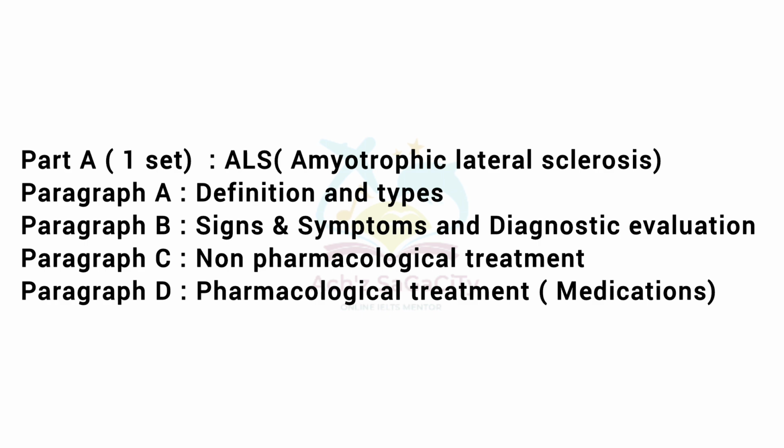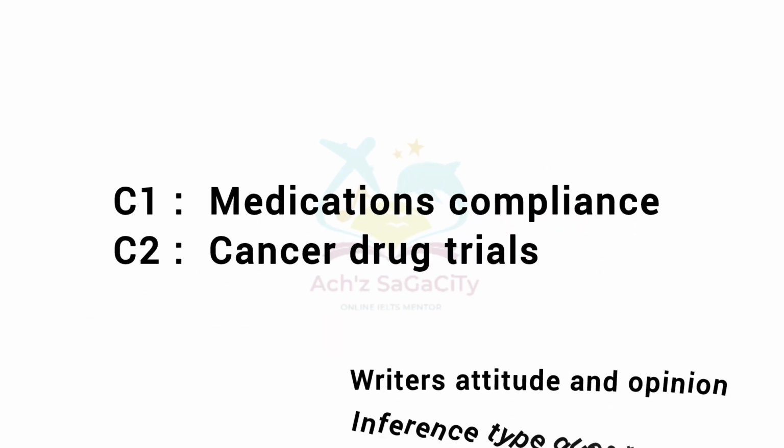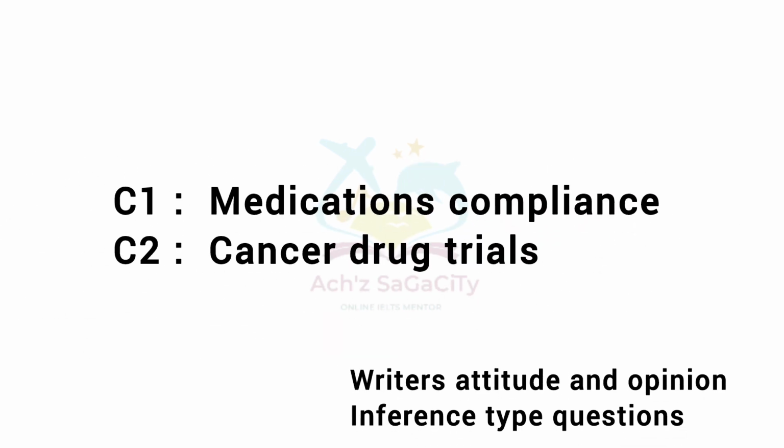In the first set of Part A, it was about ALS, amyotrophic lateral sclerosis. Paragraph A includes the definition and type. Paragraph B is about the signs, symptoms and diagnostic evaluation. Paragraph C includes non-pharmacological treatment and paragraph D is about pharmacological treatment. In C1 and C2, medication complaints and cancer drug trials. Most of the questions were related to the writer's opinion and attitudes, and also inference-based questions.